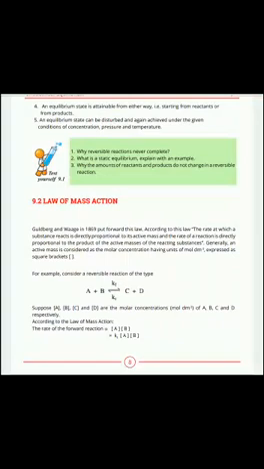Definition is, according to this law, the rate at which the substance reacts is directly proportional to its active masses, and the rate of reaction is directly proportional to the product of active masses of the reacting substances. Here are two parts of the definition. First part tells us about the rate of reactants, and second part tells us about rate of reaction.